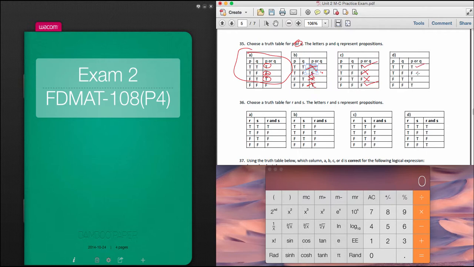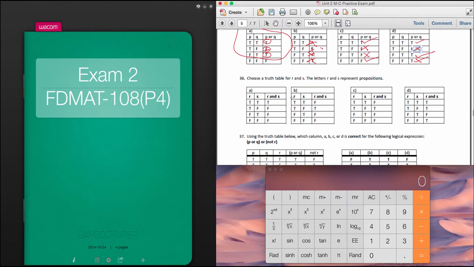One true in either of those means that that one should be true as well. So that's actually false, so that's wrong. One of those is true, so that's true, which is good. And then neither of those are true, so this one should be a false. So that's wrong. So notice we had 2 wrong on there, 2 right. All of those have to be correct for this proposition. Notice that all of those were correct on A, so that's why we know that for 35, A is the correct answer.